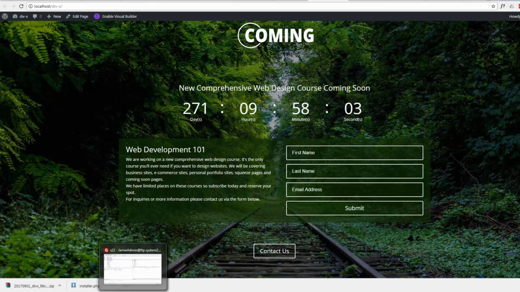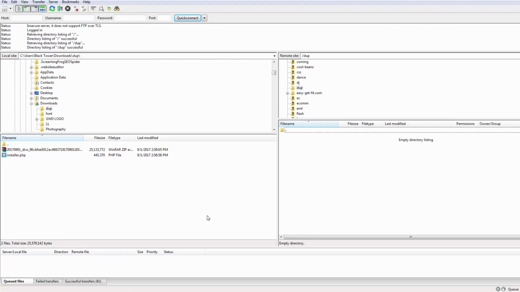What I'm going to do is open up FileZilla, which is a free FTP file transport protocol program, and I'm going to use it to upload my installer package to my hosting provider. So here's my package from Duplicator right here, and here's my subdirectory on my hosting provider. I've called it dupe for Duplicator.